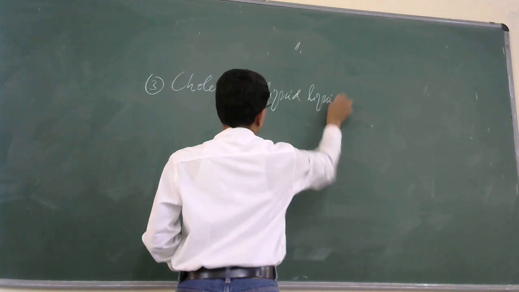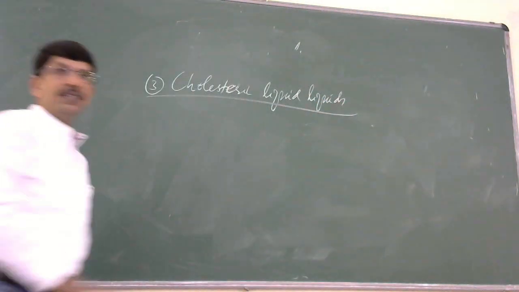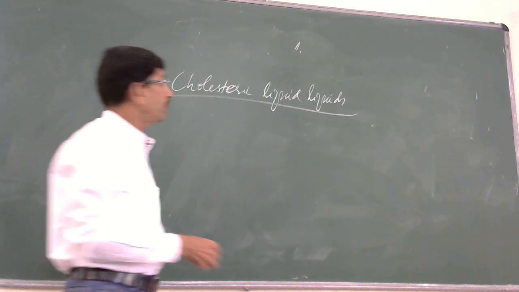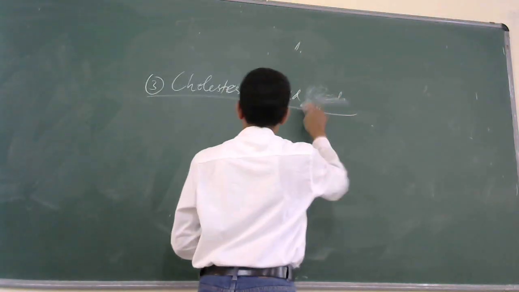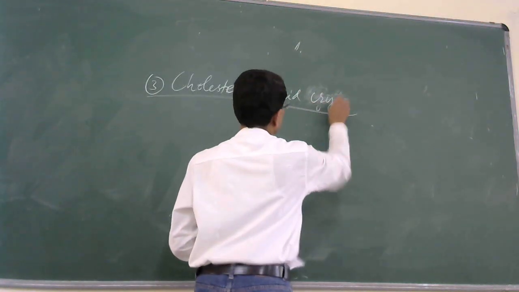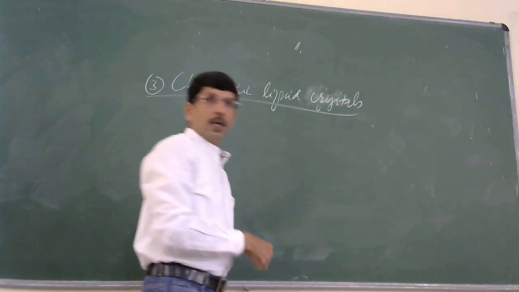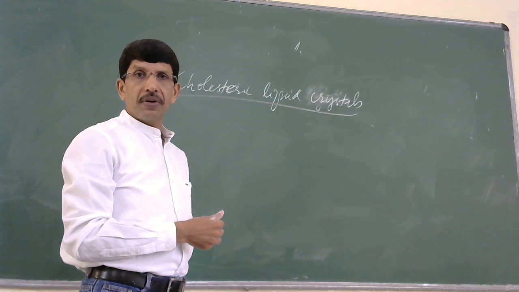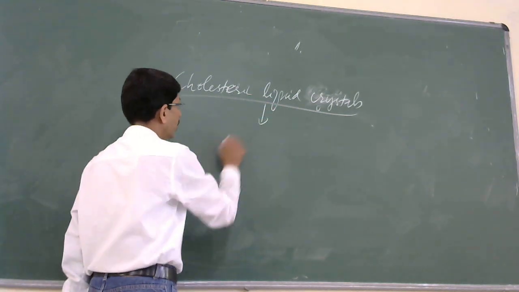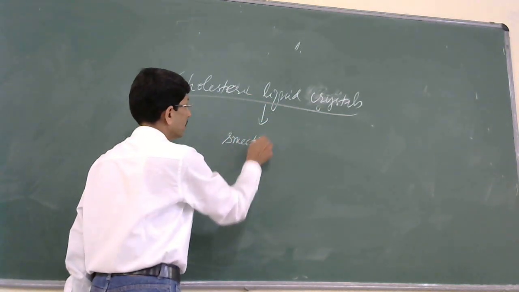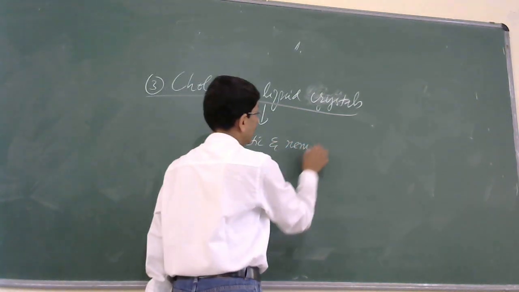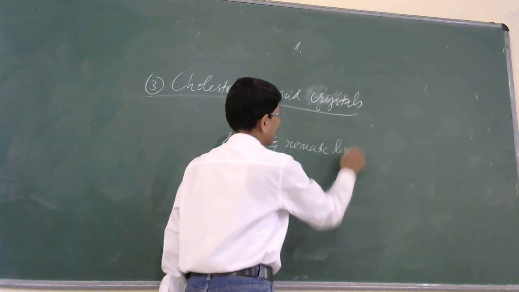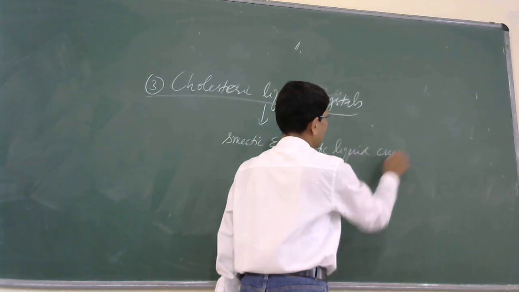These liquid crystals possess both smectic as well as nematic liquid crystal behavior. So, this third category of liquid crystals, namely cholesteric liquid crystals, has both smectic and nematic liquid crystal character.